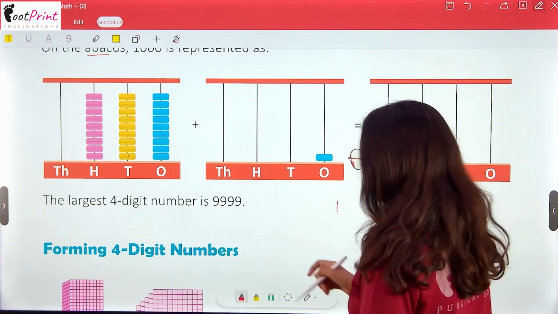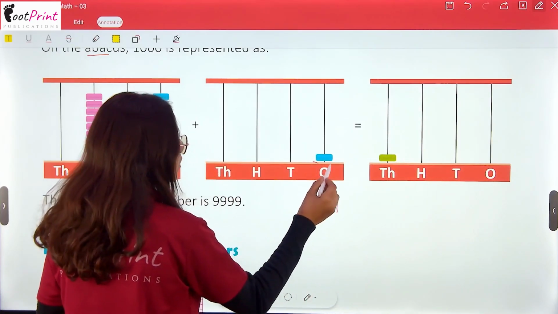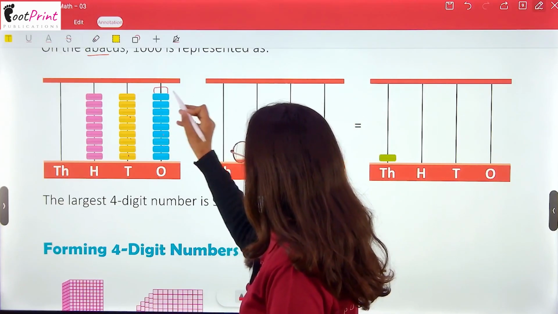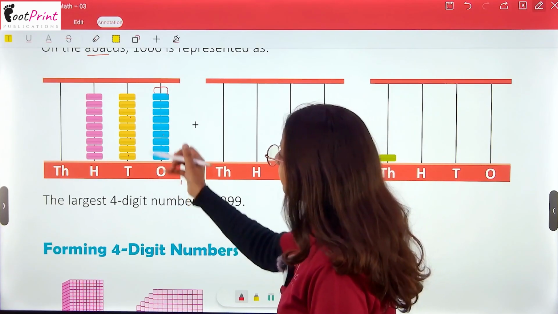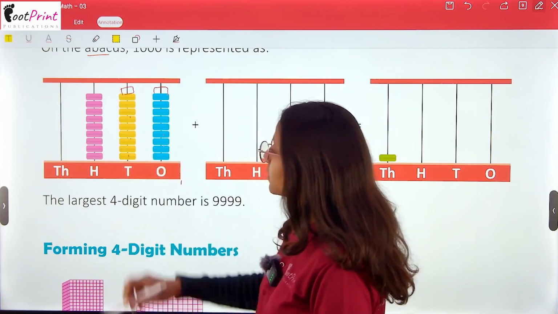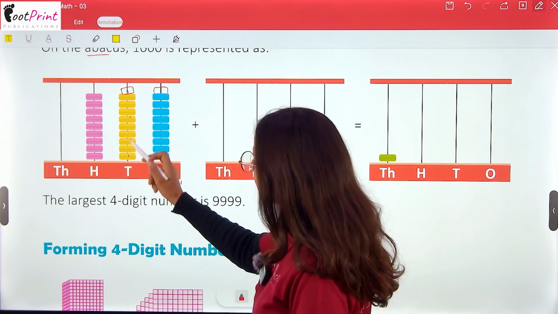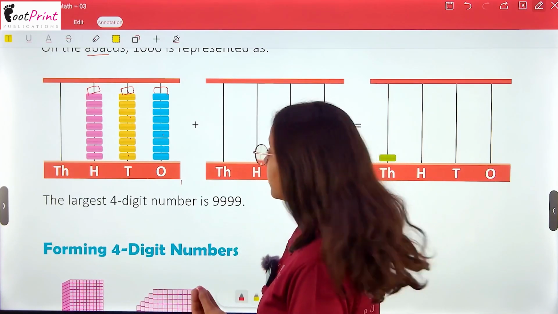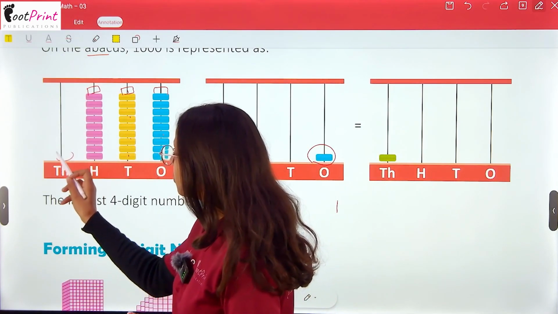And when we add this one bead, see what happens here. This will become 10. When this becomes 10, we can add a 1 here. And this one will come here to become 100, and then a 1 bead will come here.